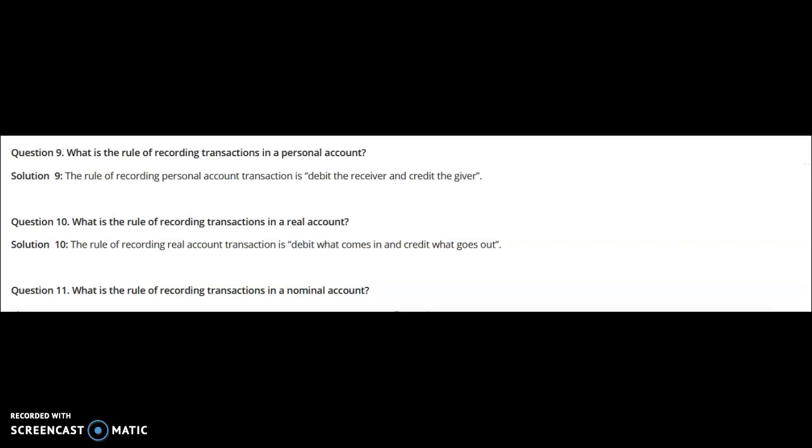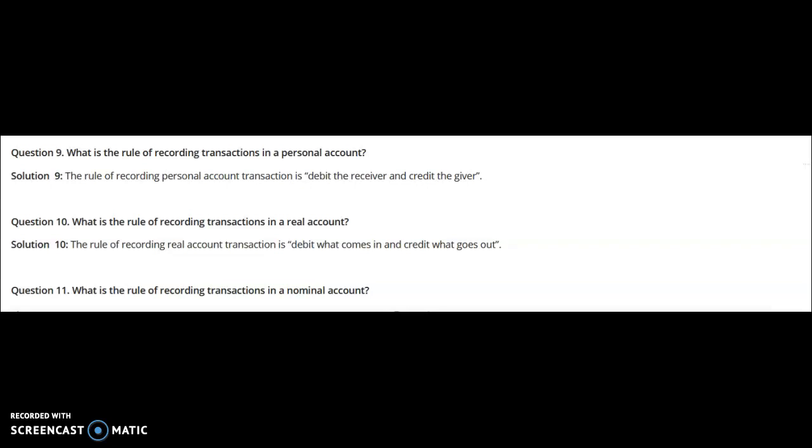Real accounts are all the accounts of the assets of the firm or business. Nominal accounts are all the accounts relating to expenses, losses, incomes, profits and gains, and this is the most important category. Now, dear students, we also recognized different types of accounts on the basis of some examples, to see which particular account falls into which category.